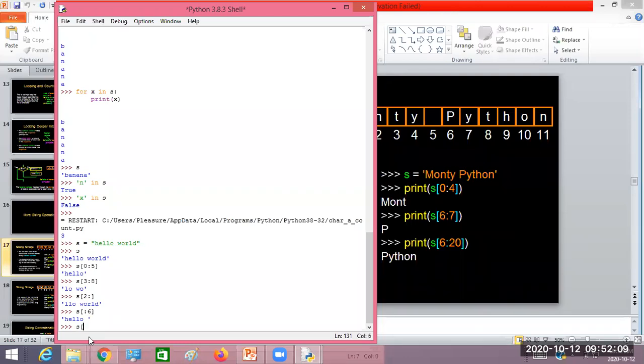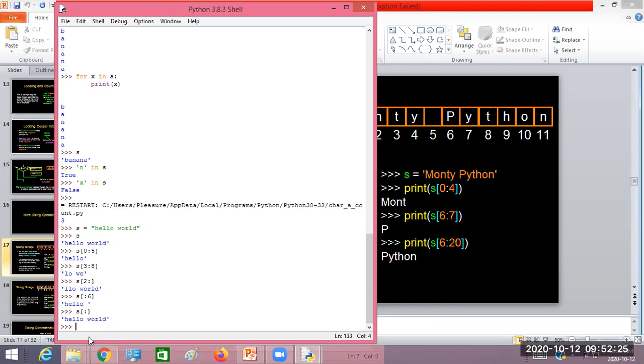If I leave both empty and write just a colon, then it will print the full string, starting to end, that is 0 up to the length of the string.